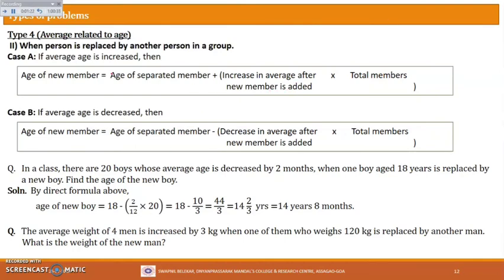Now in this formula I have given in terms of age here. It need not be age. It can be anything, weight, price, anything. Alright, let's see the solution.